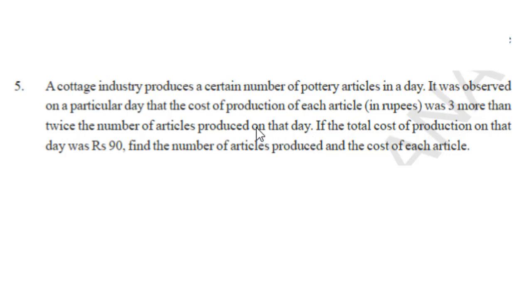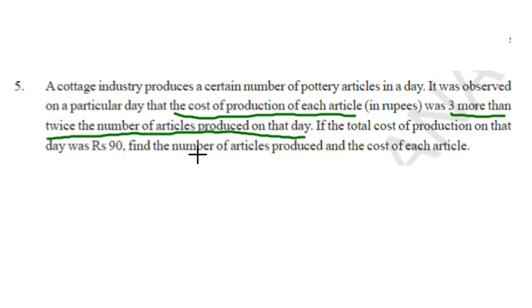So here, this is the important point that we need to understand very clearly. So let us see this again. What was observed on a particular day? That is the cost of production of each article. How is it? It is 3 more than twice the number of articles produced on that day.